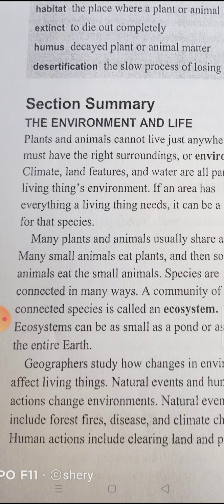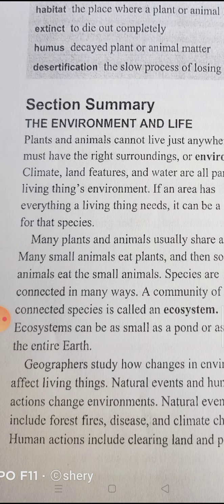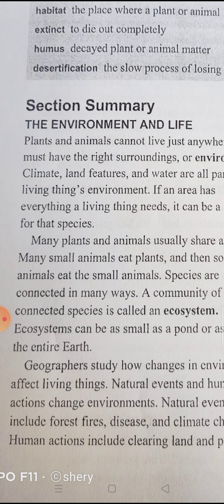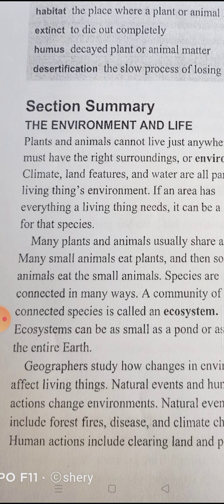These are the two factors that affect the changes of any environment: natural events and human actions.